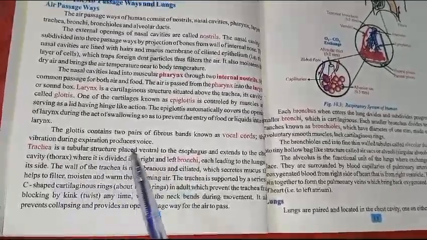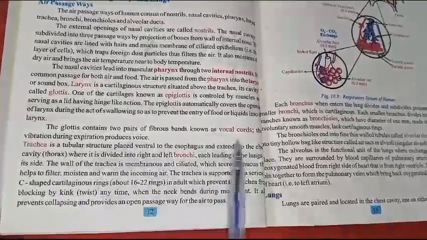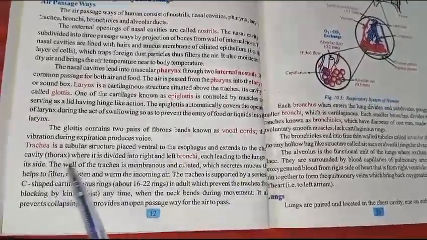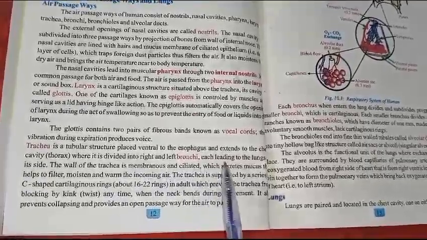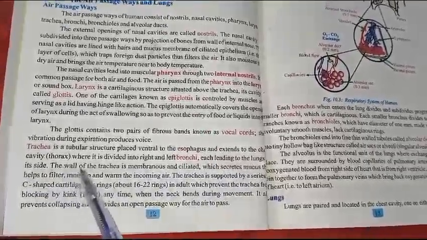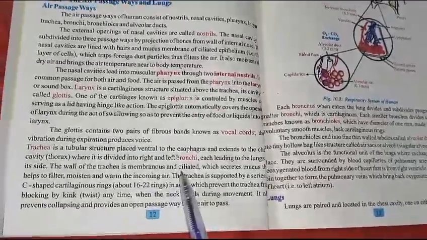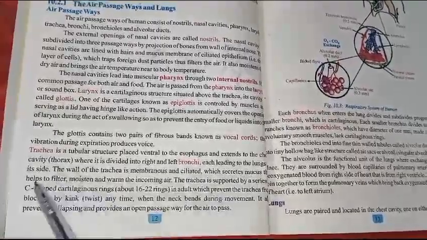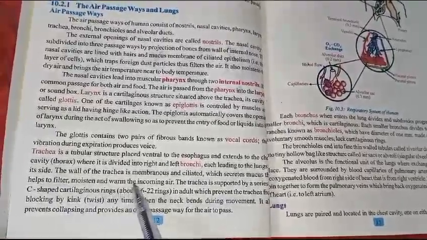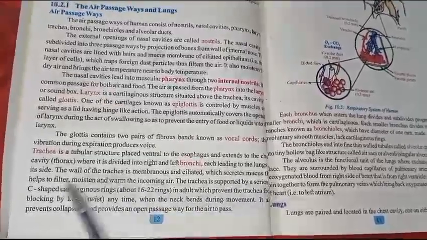Trachea is a tubular structure placed ventral to the esophagus and extends to the chest cavity, thorax, where it is divided into right and left bronchi, each leading to the lung on its side. The wall of the trachea is membranous and ciliated, which secretes mucus that helps to filter, moisten, and warm the incoming air.